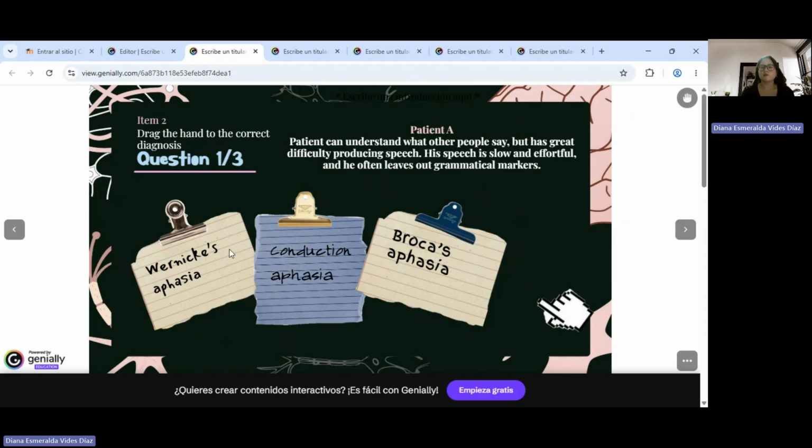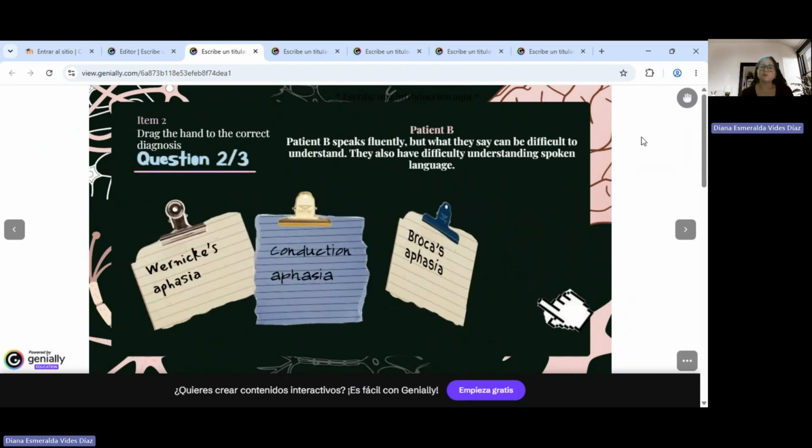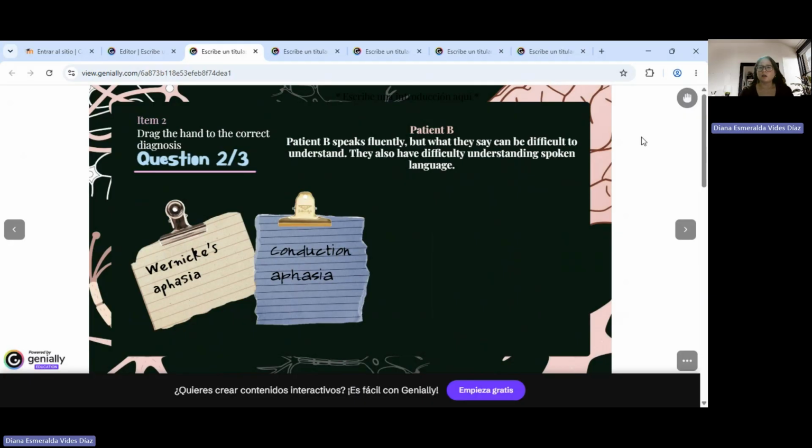So it cannot be Wernicke's aphasia because Wernicke's is the one in charge of understanding, but has great difficulty producing speech. So it has to be Broca's aphasia, right? Because the conduction is working because he's understanding. The problem is that he cannot produce, right? Right, so patient B, it says patient B speaks fluently, but what they say can be difficult to understand. They also have difficulty understanding spoken language. So this one is Wernicke's aphasia. Why? Because they have difficulty understanding spoken language, and also what they speak is difficult to understand. So let's go to Wernicke's aphasia.